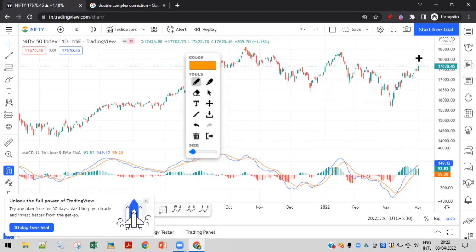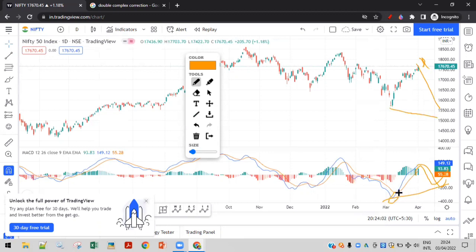So X will be formed somewhere here, and it will make one more small low, maybe 15,500, 15,300, or even 15,000, whatever low it makes, and it will go down like this. It will make a positive divergence, meaning that the downside is going to get over.